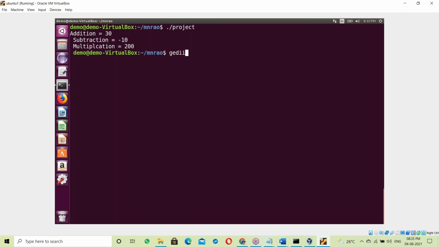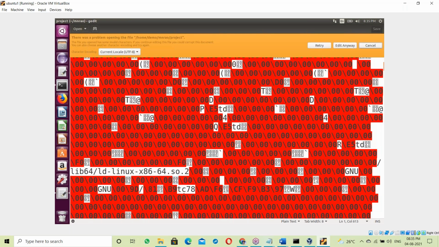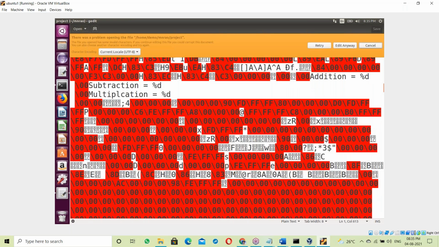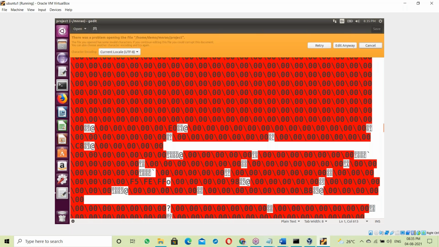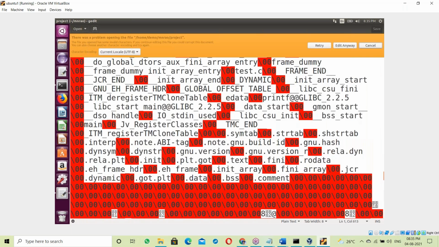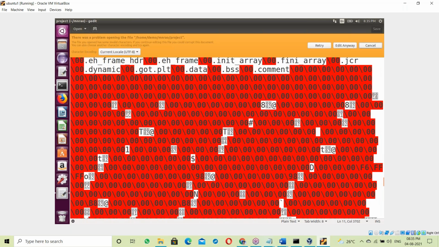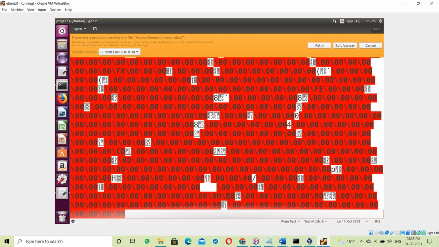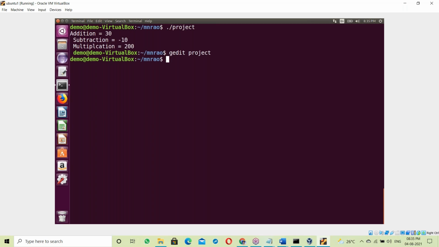Let us check that exe file. gedit project exe file. Let us open that exe file. What does that exe file contain? Binary code. The exe file contains binary code. It's opening. It will take a little bit of time because of the exe file's binary code. It's a system understandable language. This is the exe file, binary code. Right?